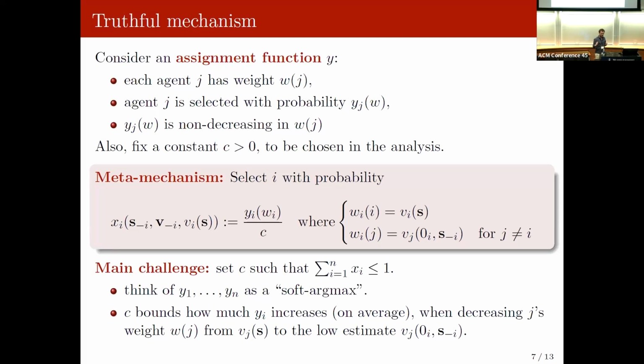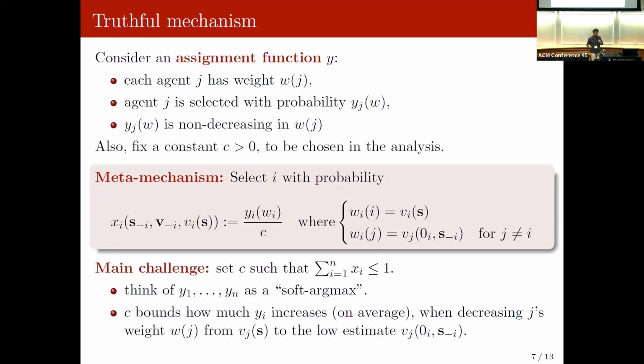One thing which is very important here is that our weights w^i only depend on other people's signals and valuation functions, except maybe for my own value, which is my own weight. So this y_i of w^i means I'm taking the probability of agent i in the instance defined by the weights w^i. And I'm going to renormalize that by some factor c.